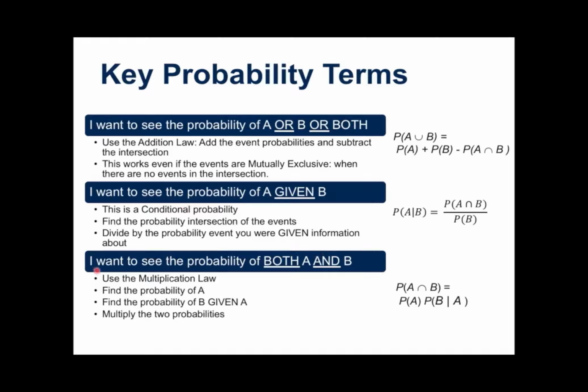Now, the third case is I want to find the probability of both A and B. Here, I'm not given any information, and I want to know about a joint event that's happening. So here I can use the multiplication law. Find the probability of A, find the probability of B given A, and then multiply the 2 probabilities together. This is the same as calculating the intersection, the probability of a top customer intersected with being male.